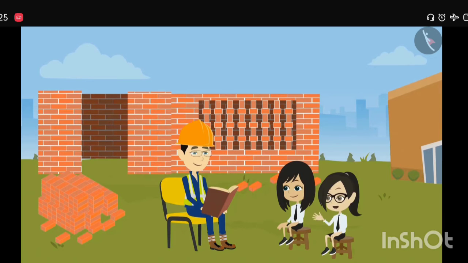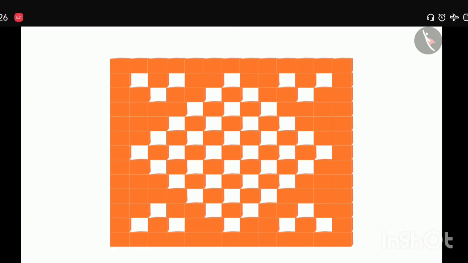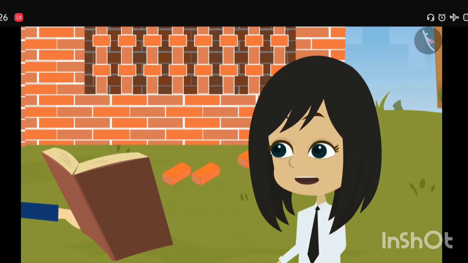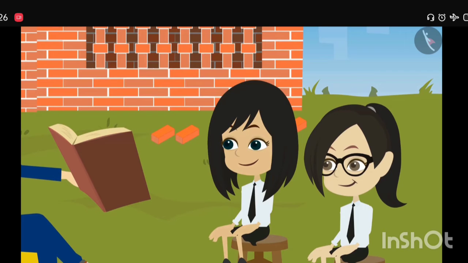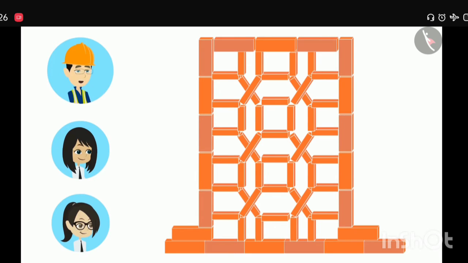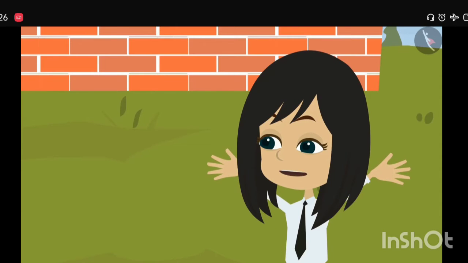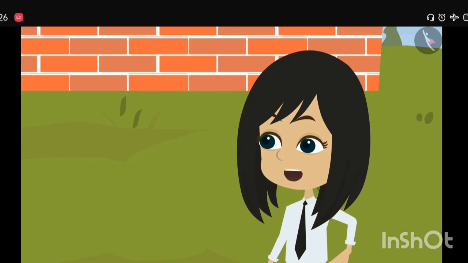Sir, now show different patterns of vent also. See this vent pattern. Wow, sir, these vents are so beautiful. I've not yet shown you the most beautiful vent. Sir, please show it then. See this. But this is made of thin bricks. Sir, it is so beautiful. I cannot believe that such beautiful vents can be made using bricks.